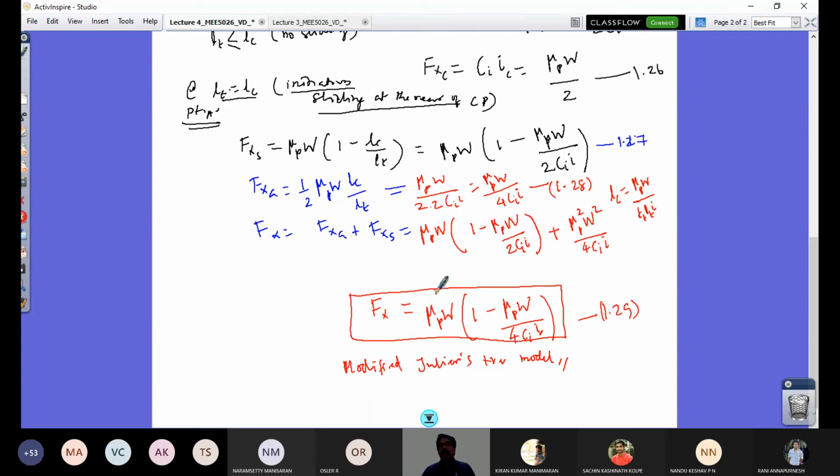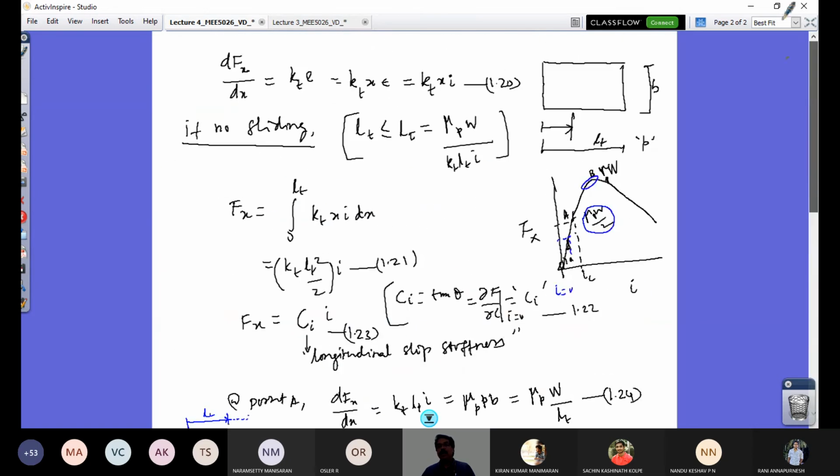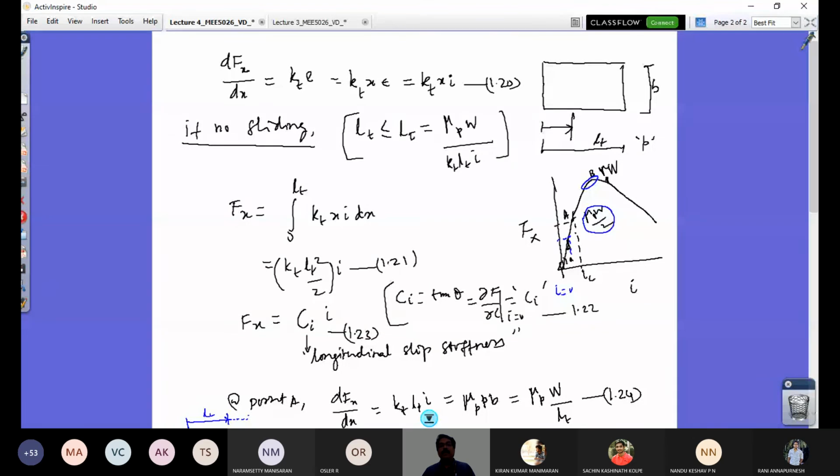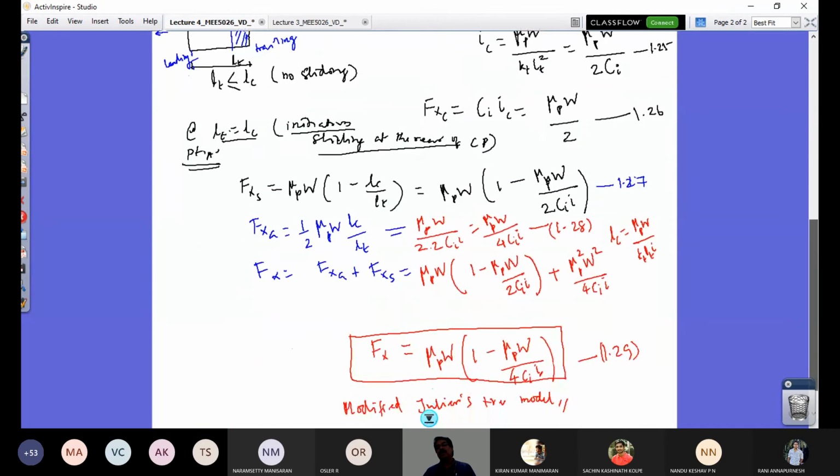Any doubt in this expression? This is your simplified tire model without considering lambda, so neglecting lambda in Julien's model. Your expression of force per unit length is given by this, so you have to do this whole derivation and you will understand it simply.